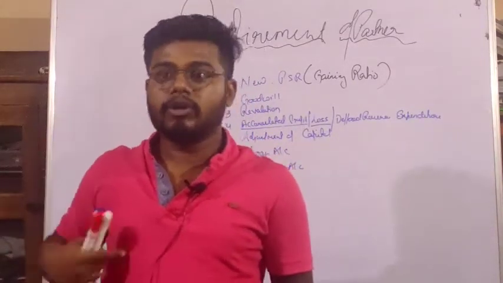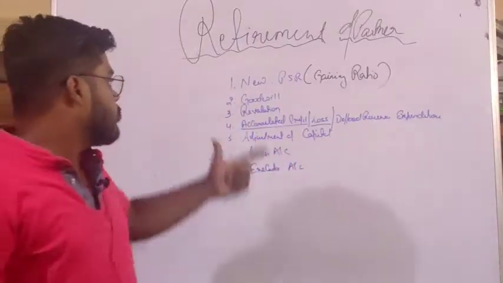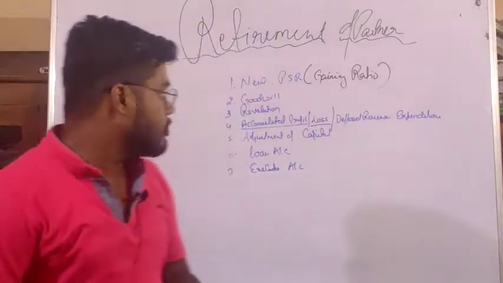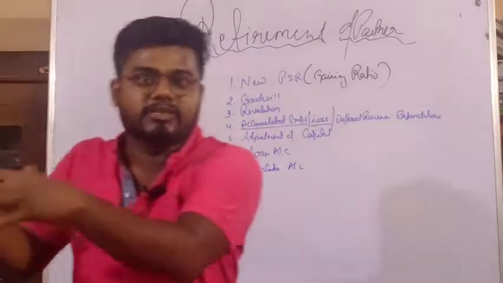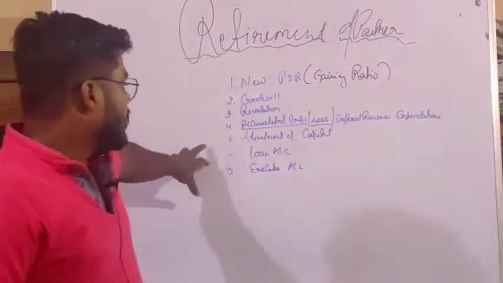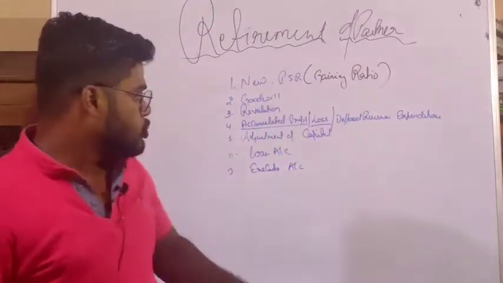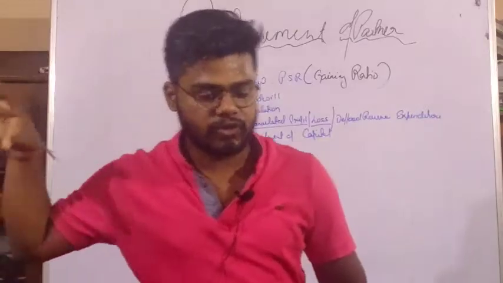Sir, who will take his share right now? Sir, A and B. Then A and B will have to give him goodwill. Sir, we have to revalue the assets also. Whatever reserve we have accumulated, we will give to him also, because he has also contributed. Adjustment of capital: right now we will give him the total capital. So this total amount we pay to the executor, the legal heir of the deceased partner, whom we call the executor.